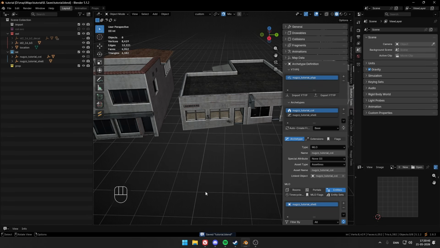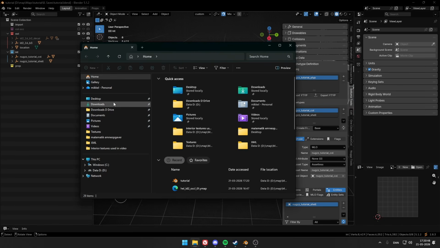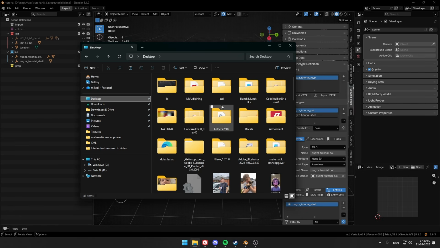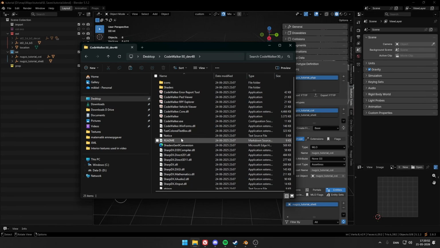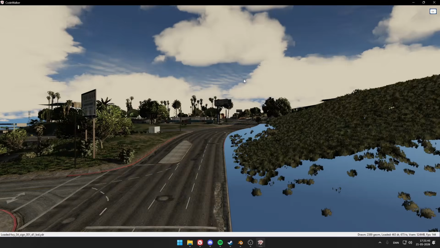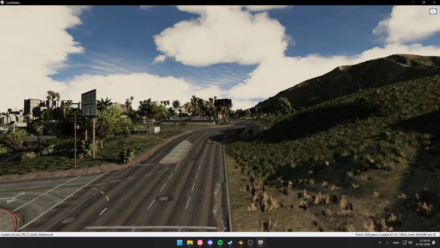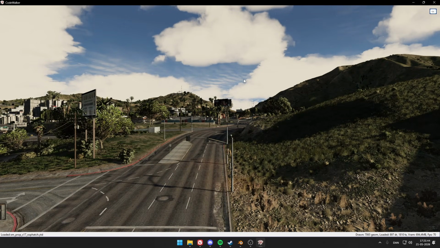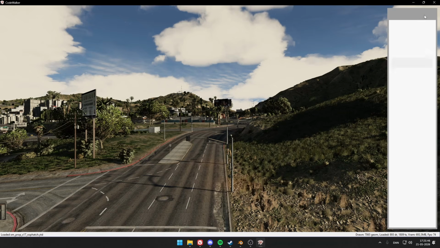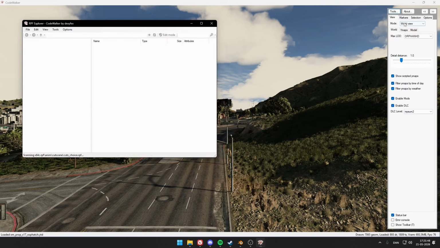Now we want to open up CodeWalker again because we want to be able to place it soon inside of the map. So just go ahead and open CodeWalker. Once you have your CodeWalker open, just go ahead and open RPF Explorer as well.